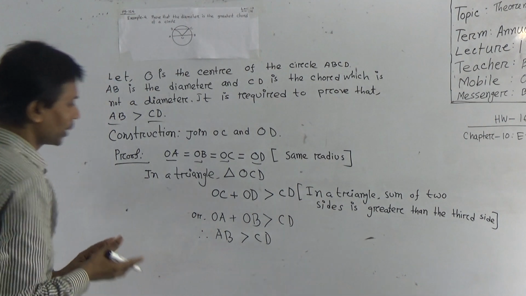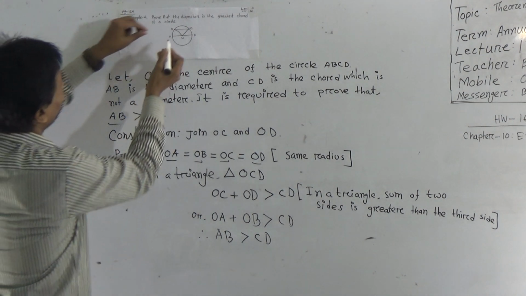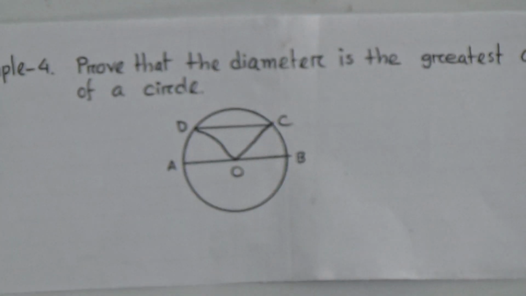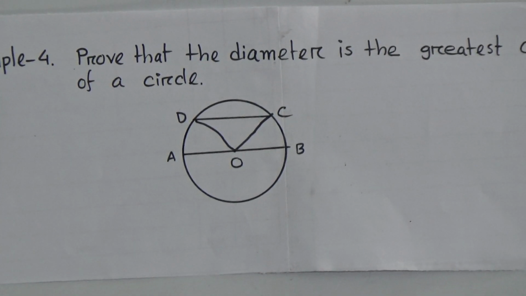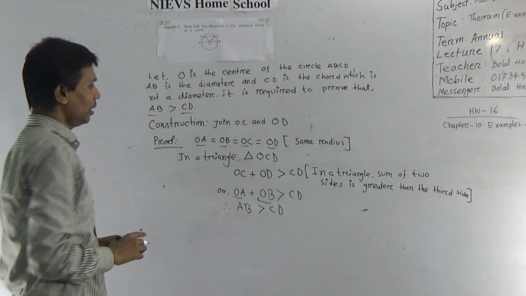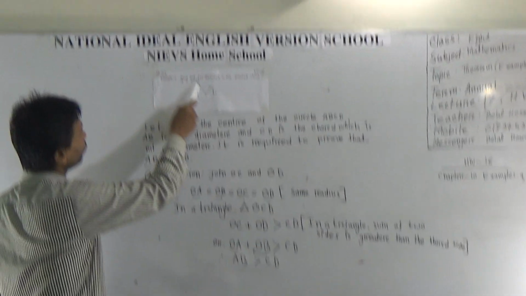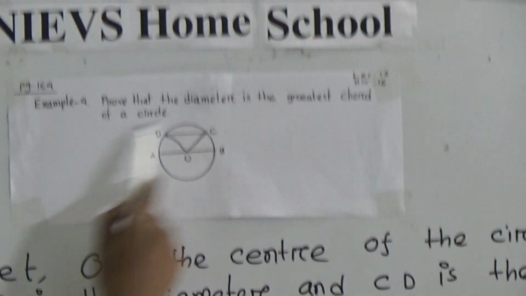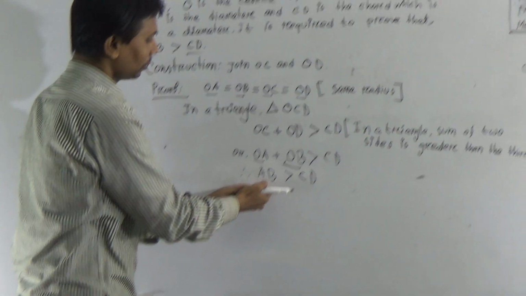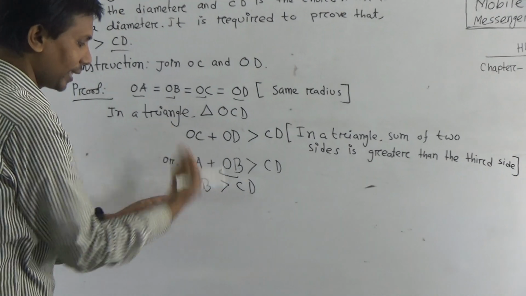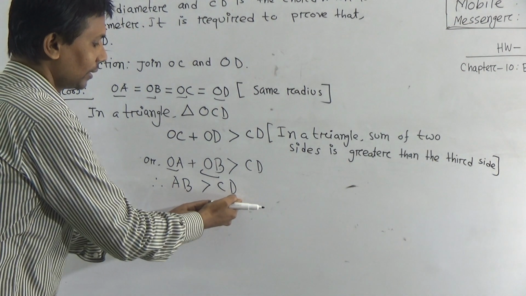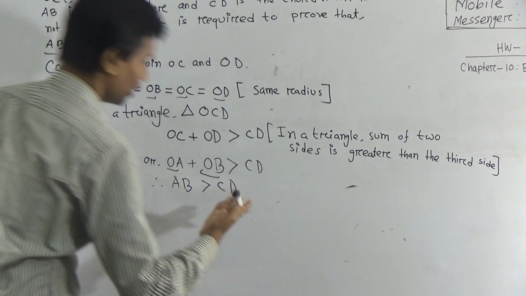Now we can say that OA plus OB equals AB. This is the required result. We have to prove that the diameter is the greatest chord of a circle. That means AB is the greatest chord, greater than the chord CD. Now, proved.